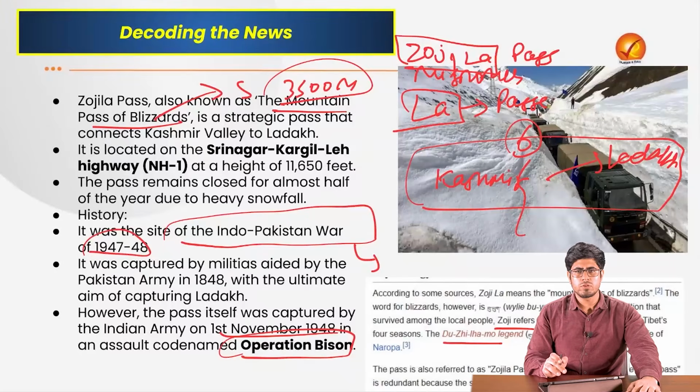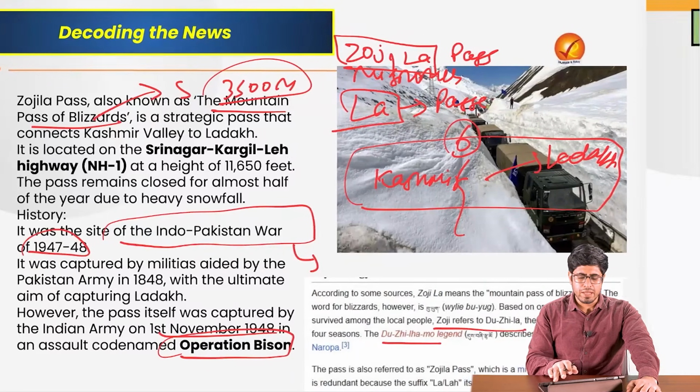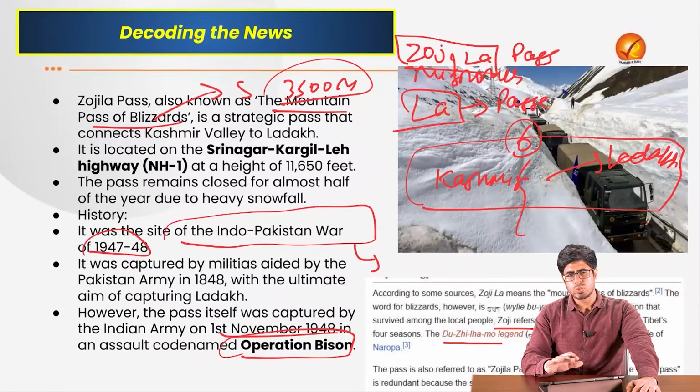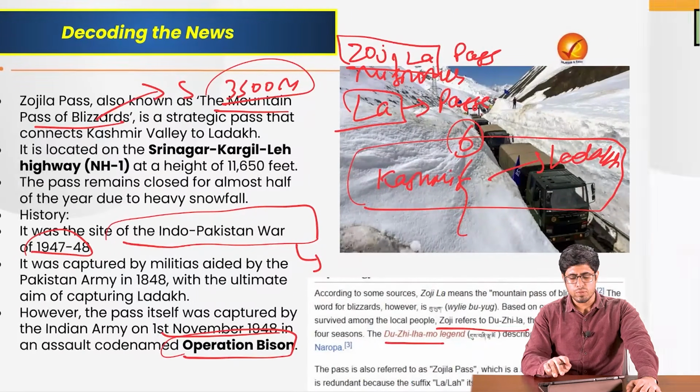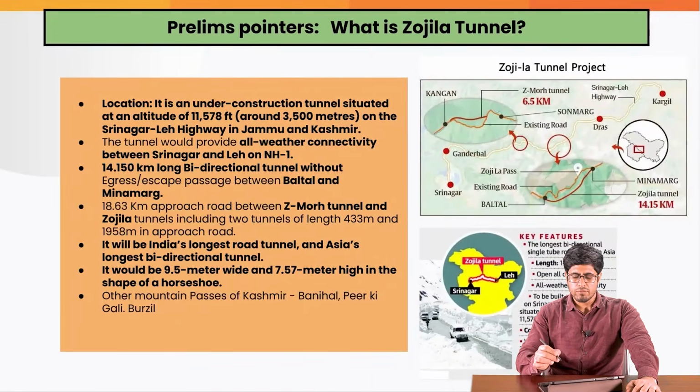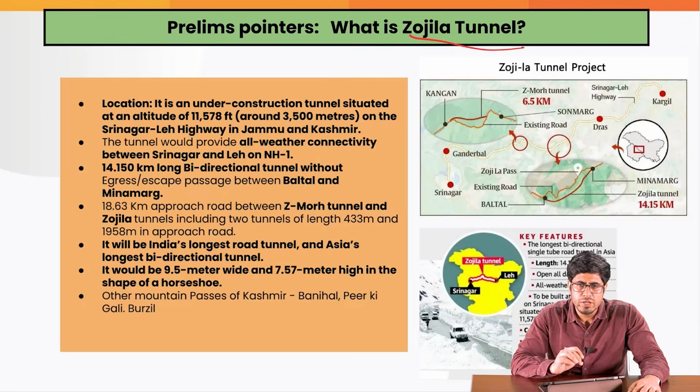But more importantly, from our exam point of view, Zojila Pass is under snow for half of the year, and it is very important for the connectivity to this region. We are trying to construct a Zojila tunnel that would give us all-weather connectivity. How would it connect? We know that Zojila is connecting the Kashmir Valley to the Ladakh region, precisely connecting the